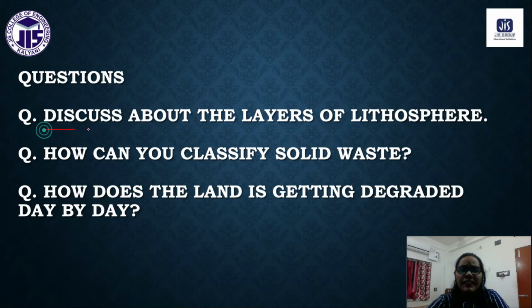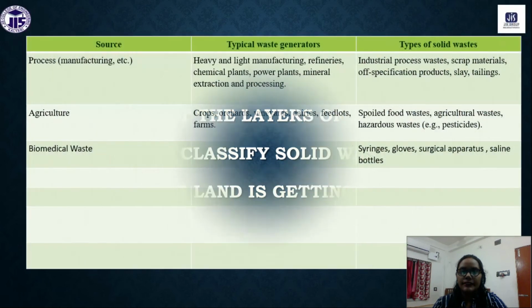Discuss the layers of the lithosphere. Okay, so lithosphere means whatever land resources we have. Generally we have three layers in the lithosphere. First one is the core, the center of the earth. Then we have the mantle, and then we have the crust. Okay, you can see here.